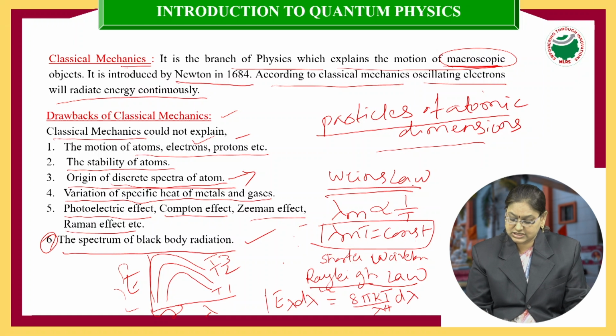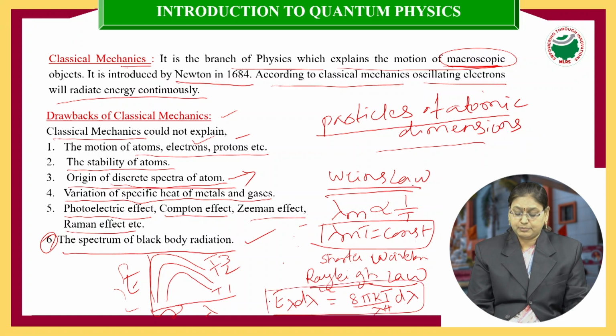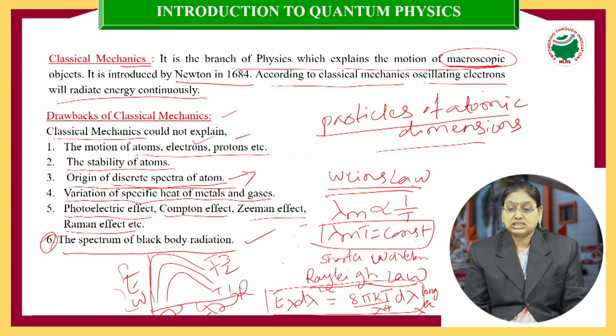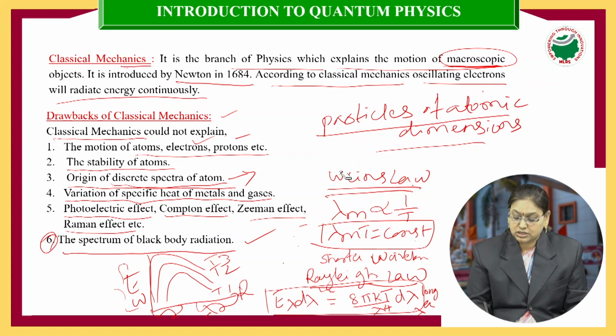This law is applicable for longer wavelengths, and it was unable to explain the shorter wavelengths. So longer wavelengths were explained by Rayleigh-Jeans law, and shorter wavelengths by Wien's law. These two laws are unable to explain the experimental curves throughout the whole range of wavelengths.